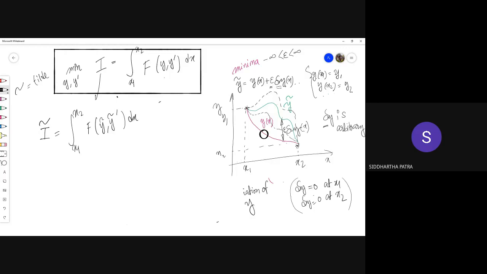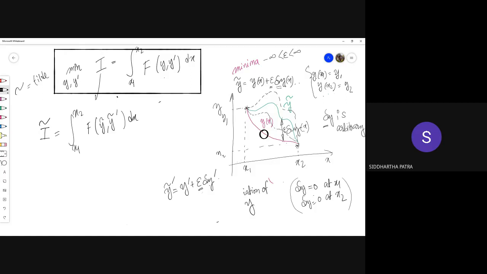You see, differentiation and integration are linear operations. And because epsilon is not a function of x, you only need to take the derivative of the variation of y. This delta y is just as much a finite function as y.